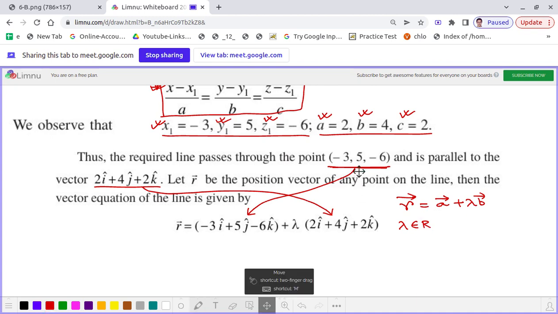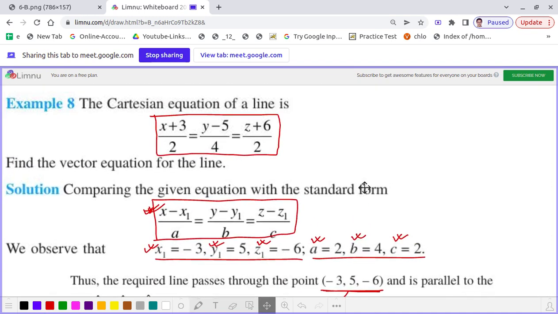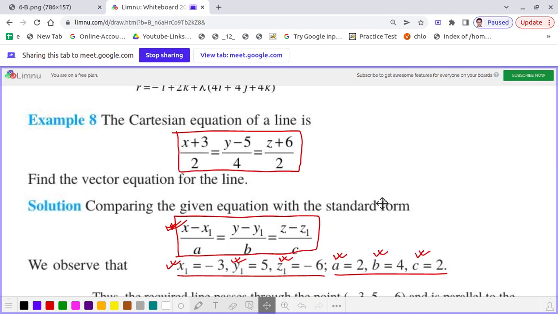Now dear students, let me show you an easy technique also. As the Cartesian equation is given, we need to find the vector equation. So what we will write? r vector is equal to a vector. A vector will be what? Minus 3 i cap.